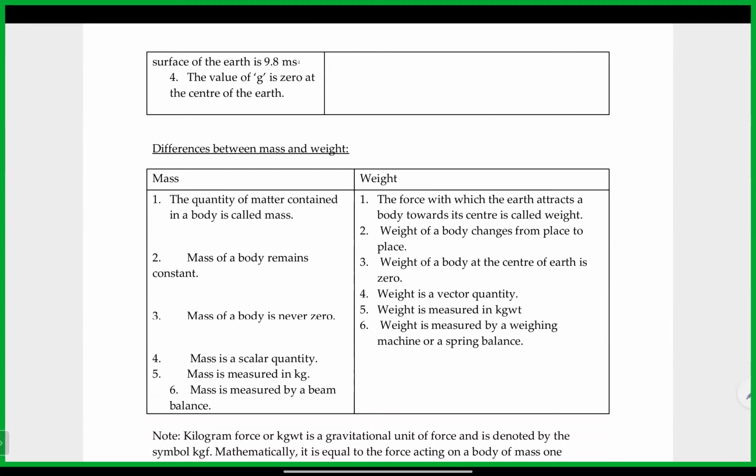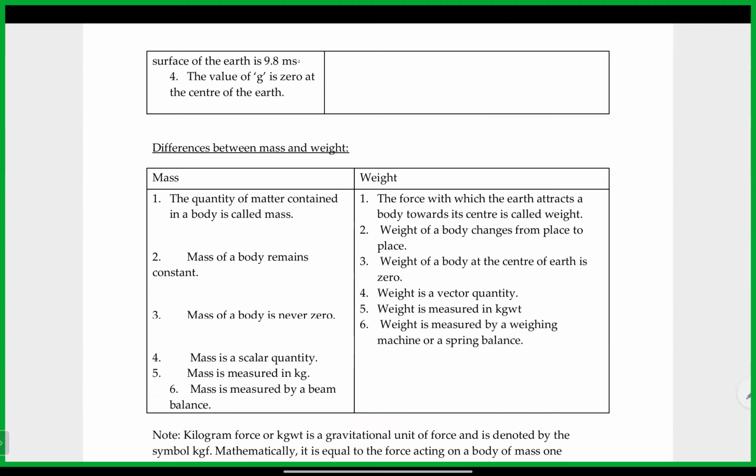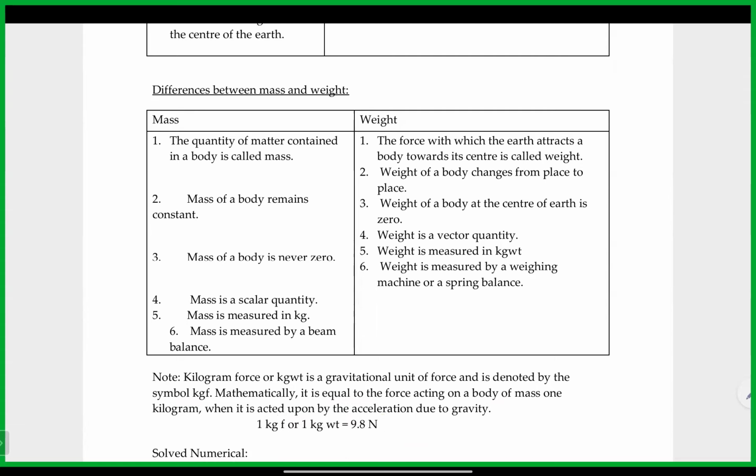Finally, the difference between mass and weight. We already know that mass is the quantity of matter contained in a body, whereas weight is the force with which the earth attracts a body towards the center. Mass into gravity is the weight of the body. The mass of the body remains constant, whereas the weight of the body changes from place to place, because when the gravity changes, the same body will weigh differently. The mass of the body is never zero. The weight of the body can be zero at the center, where gravity is zero.